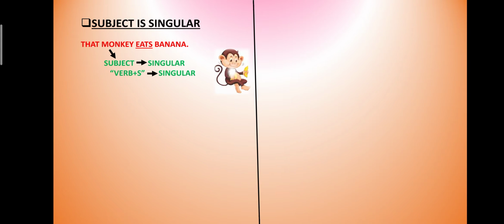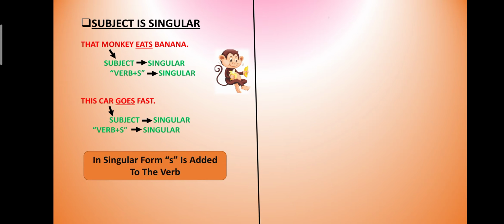Subject is singular. For example, the monkey eats banana. When the subject, the monkey, is singular, then to the verb we add an s. Okay, it becomes eats. This is also singular: the car goes fast. The car is the subject. We add an es to the verb go, so it becomes goes. In a singular subject, s is added to the verb.